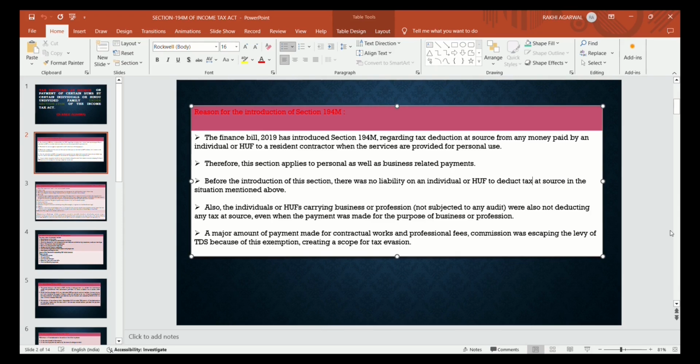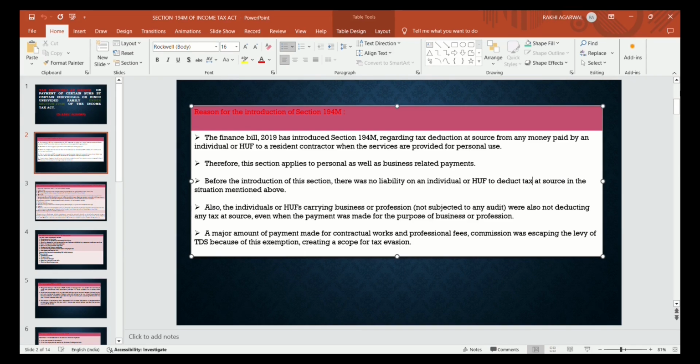Therefore, this section applies to personal as well as business related payments, because previously on personal expenses, no TDS was required to be deducted. So the intention of the government in introducing this section is to bring under the tax net such high value amounts. Before introduction of this section, there was no liability on an individual or HUF to deduct tax in